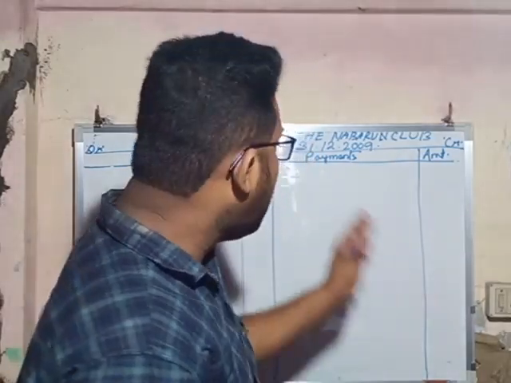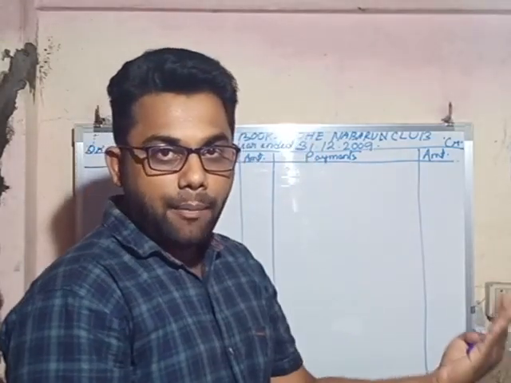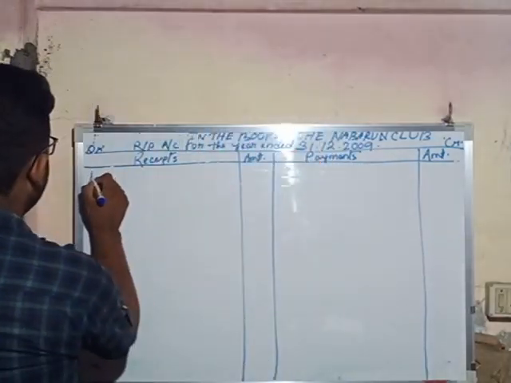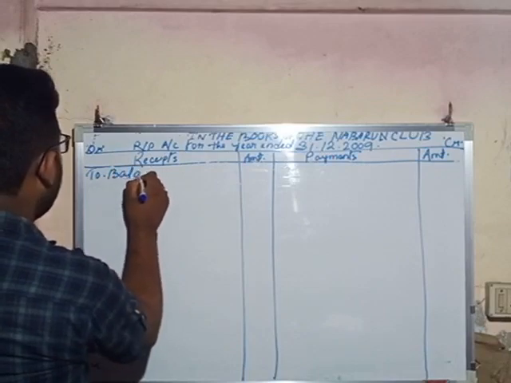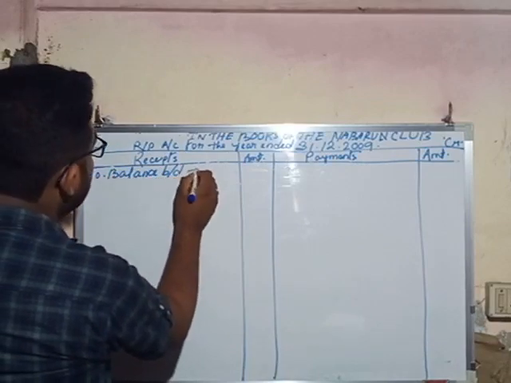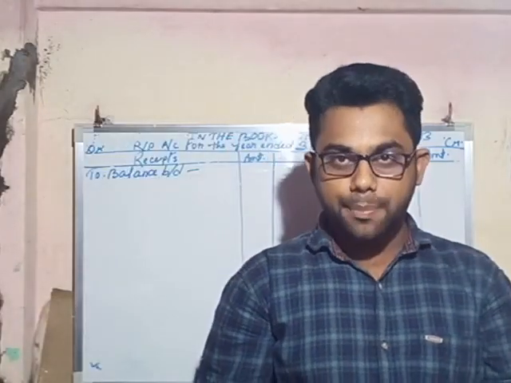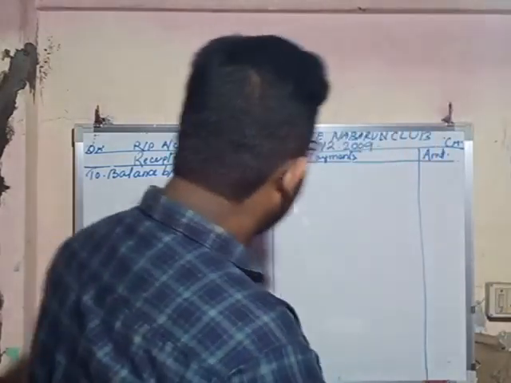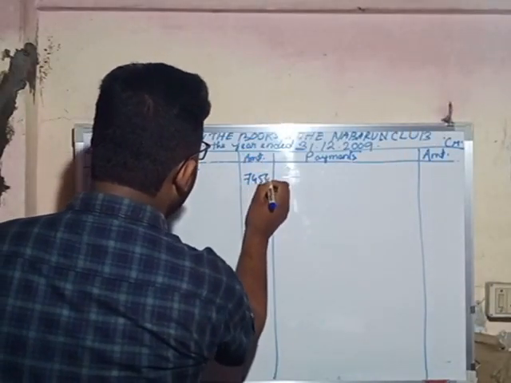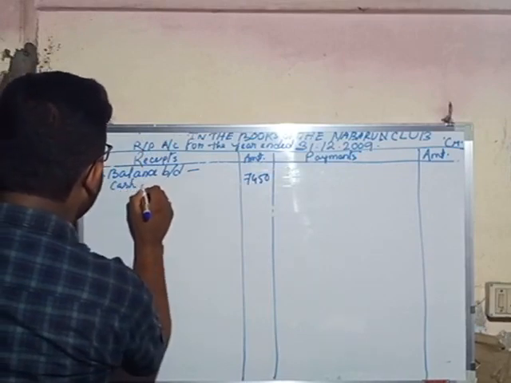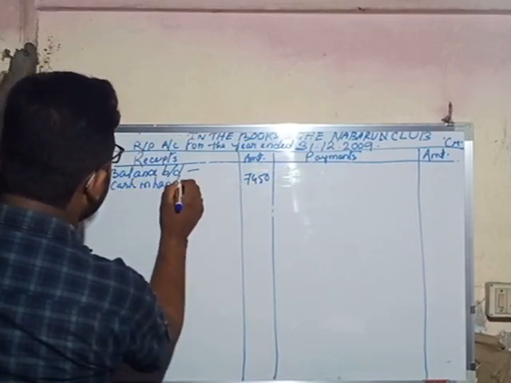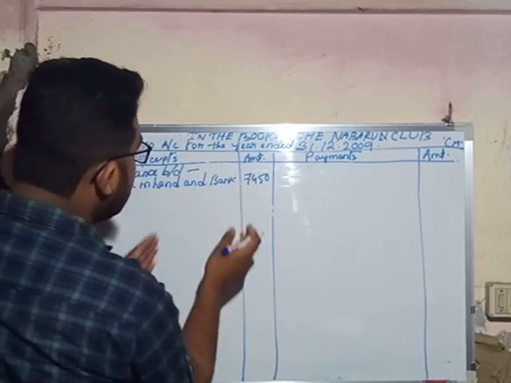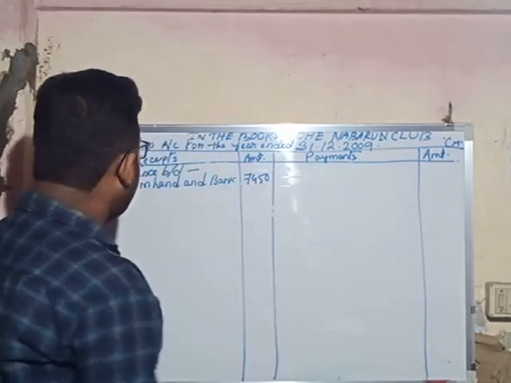So the first item that will appear in the receipt side is the opening balance of cash in hand and opening balance of cash at bank. To balance b/d. Okay, so the opening balance has two items, that is cash in hand and cash at bank, but in that question they have given it together. So the amount is 7450 rupees, and this is the combination of both the items, cash in hand and cash at bank.